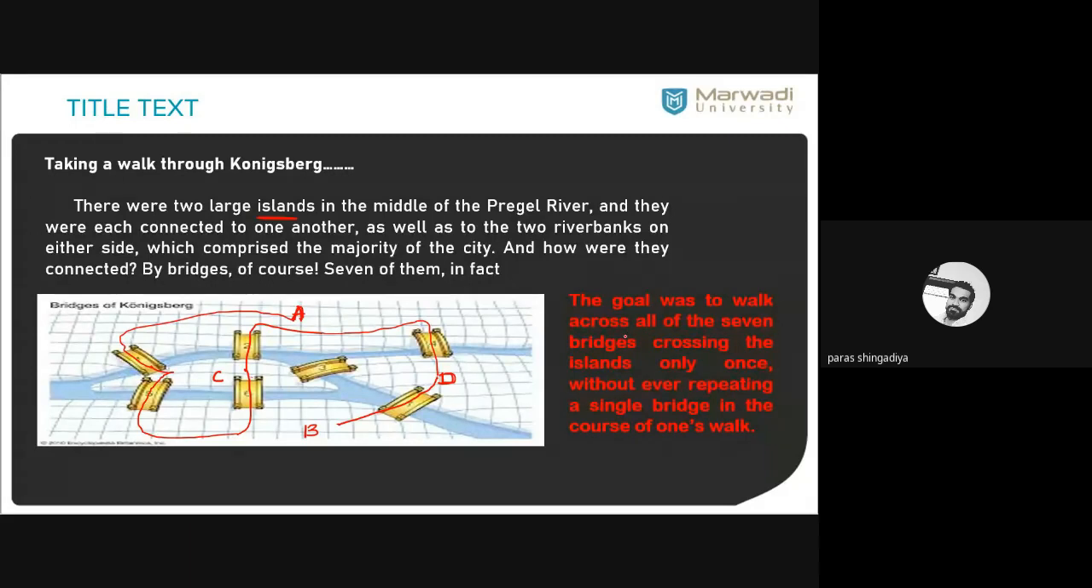Across all the 7 bridges means you have to cross all the 7 bridges, visiting each island only once, without ever repeating a single bridge in the course of the one walk. Okay. So can we find such a walk? Is it possible?